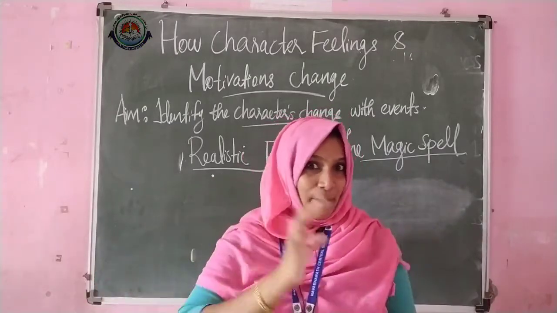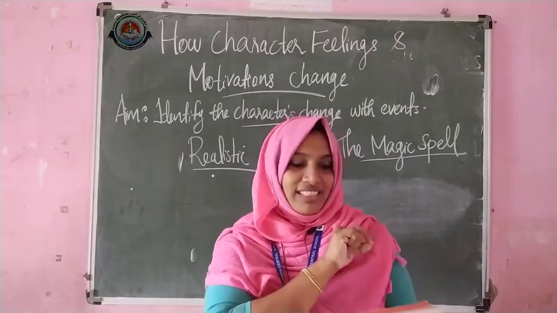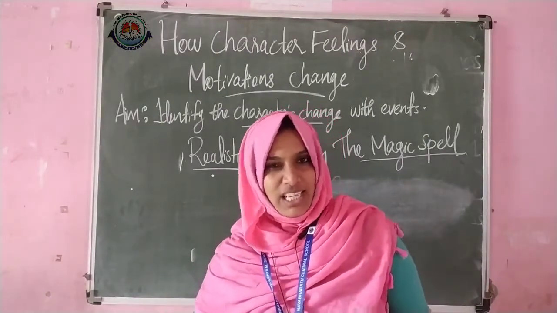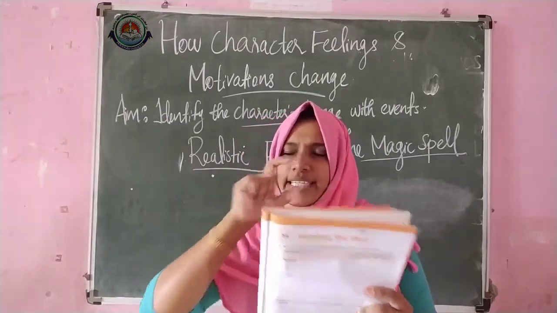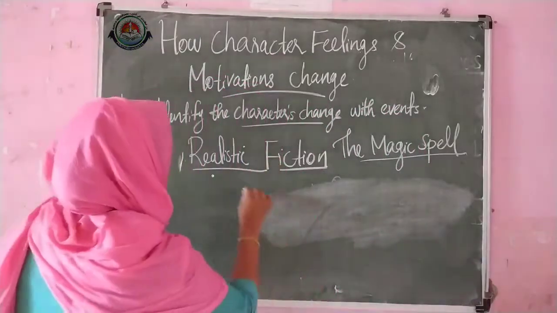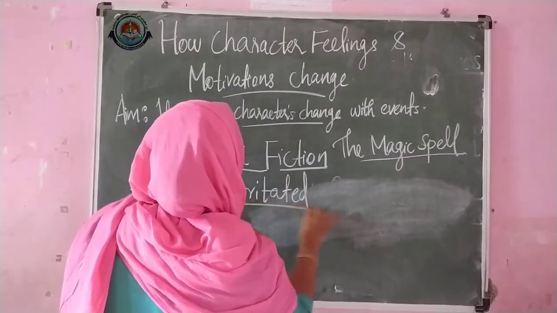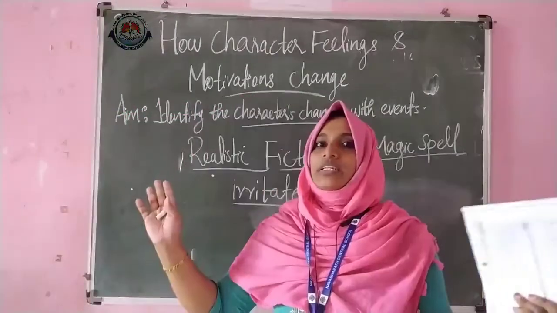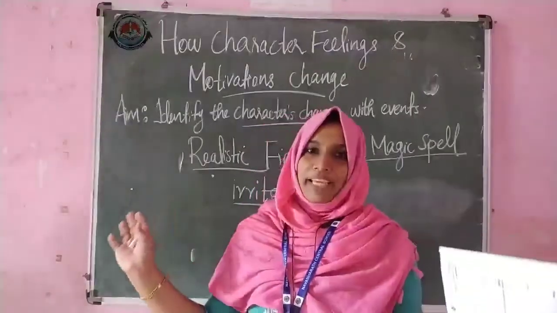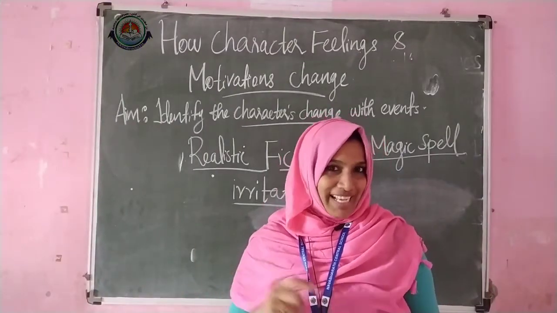That means after the magic spell, do you remember it? Yes, they are telling their father that we will push the car. So before, what about their feeling? Yes, before they were irritated. Ammu and Anu were irritated. They were disturbed, irritated. Okay, this is how you can write. Then after, yes, they are becoming so happy. So Ammu and Anu were happy because of the magic spell.